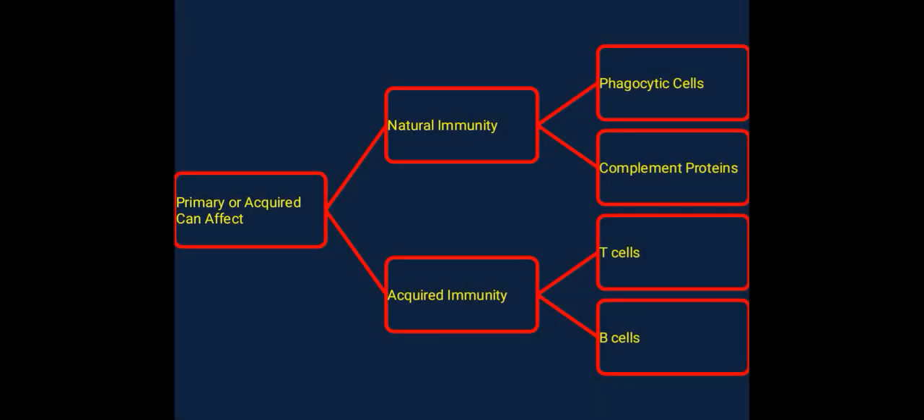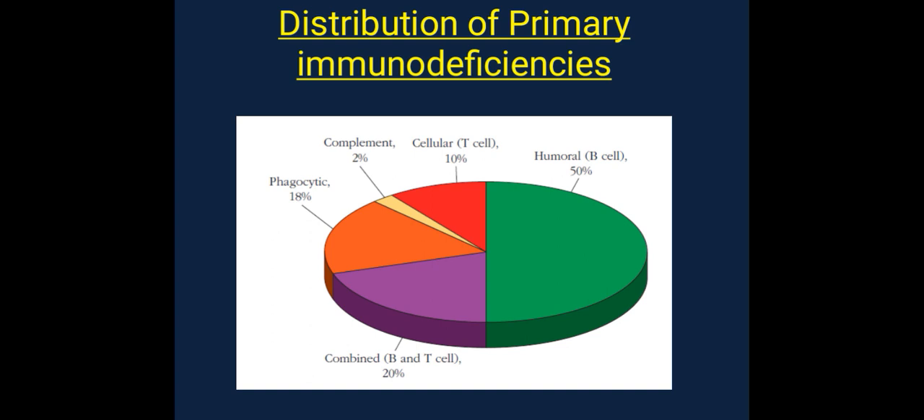Then primary or acquired can affect natural immunity and acquired immunity. Natural immunity in the sense phagocytic cells and complement proteins, and acquired immunity in the sense T cells and B cells. Distribution of primary immunodeficiencies: combined B and T cell about 20%, phagocytic about 18%, complement about 2%, cellular T cell 10%, humoral B cell 50%.